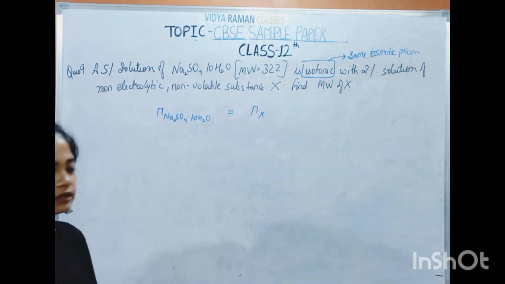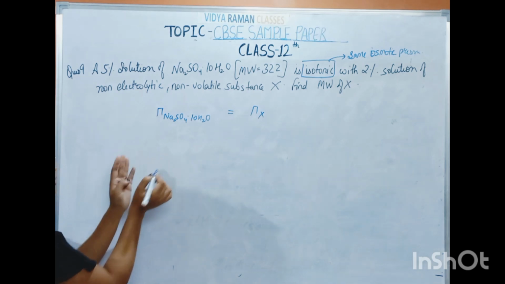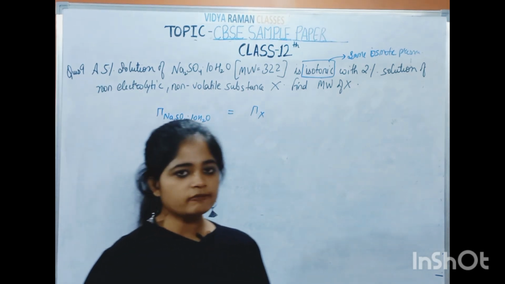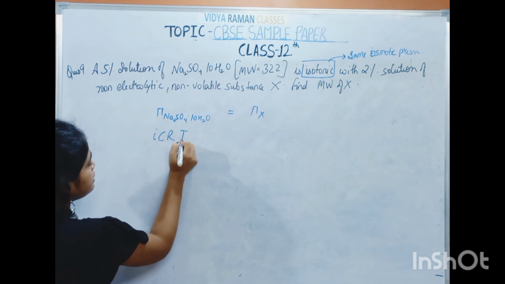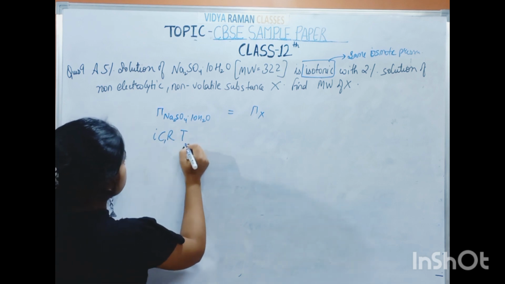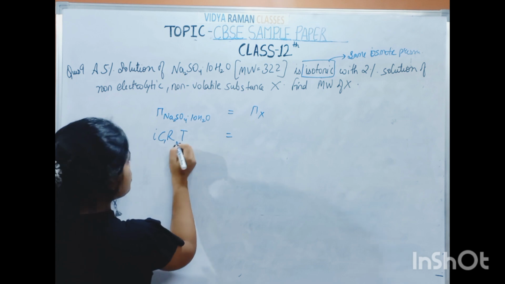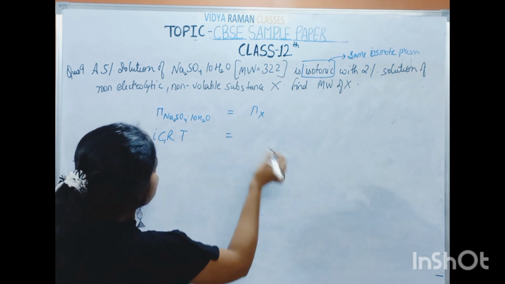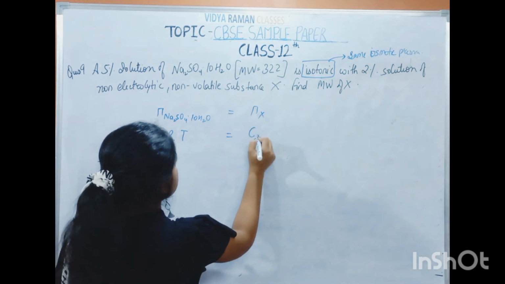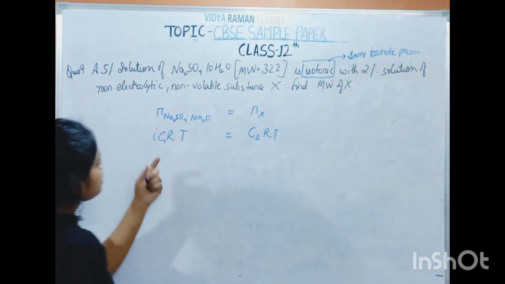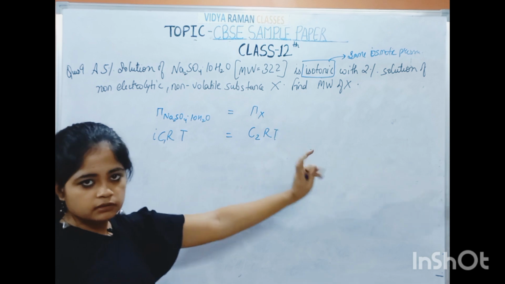It is clear, right? But what is the formula for osmotic pressure? That is iCRT. R is the same, and the temperature is not given as different, so we consider it the same. So the first is i1 C1 RT and the next is C2 RT, where I have taken the concentrations as C1 and C2.